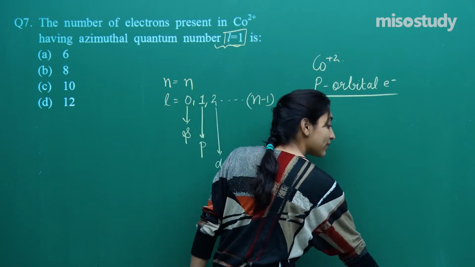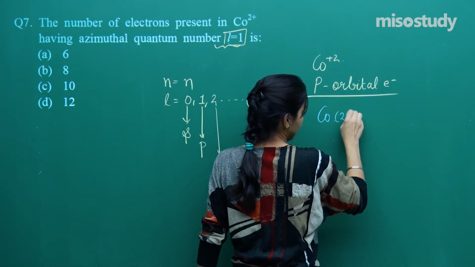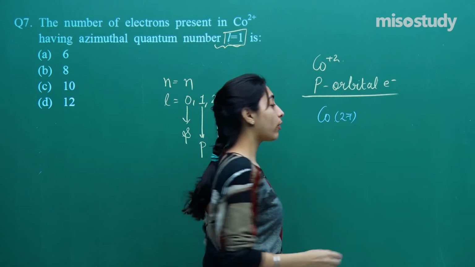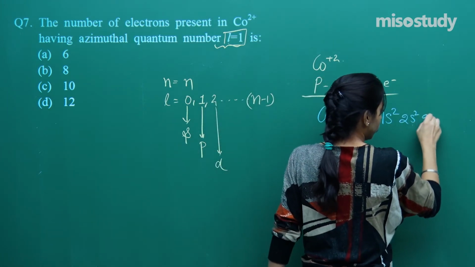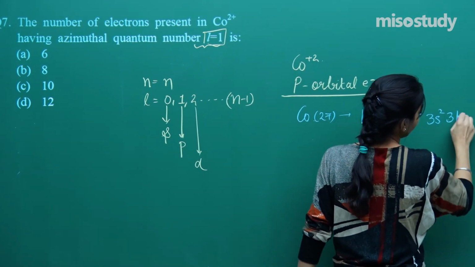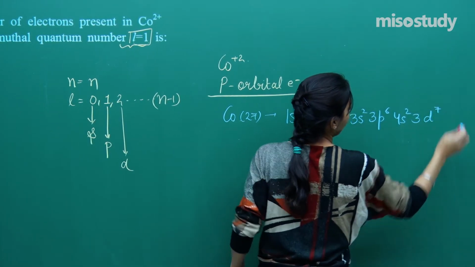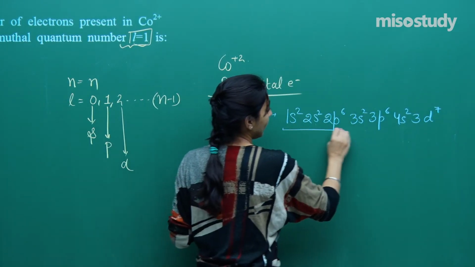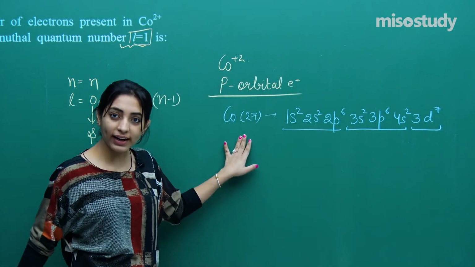So first of all, let us write the atomic number of cobalt, which is 27. Write down the electronic configuration: 1s2, 2s2, 2p6, 3s2, 3p6, 4s2, 3d7. See? So 10 plus 10, 20 plus 7, 27, right?